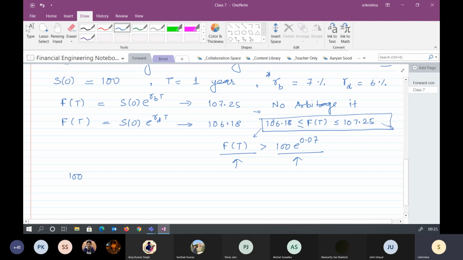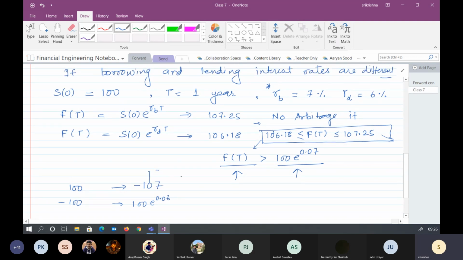Yes or no? And deposit it into the bank. When we have deposited into the bank, my return would be this much. And I have to pay back 107 because I have to buy now.